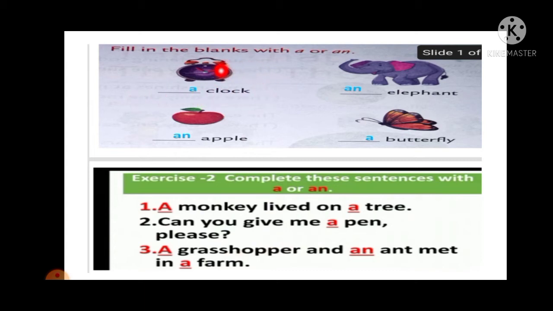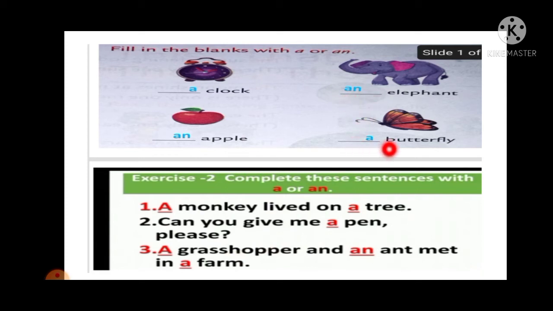So look at this first picture. This is the clock. So clock begins with a consonant sound. So here a is used, a clock. Now apple, so a is a vowel, that's why we have to put an, an apple. Elephant, so e is the vowel, so that's why an is used, an elephant.